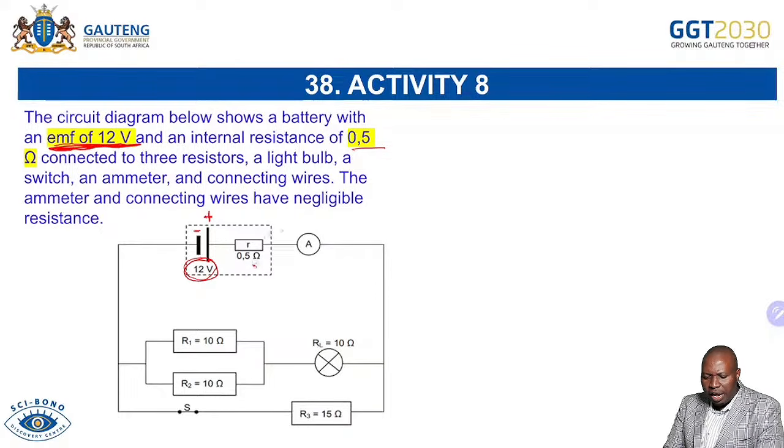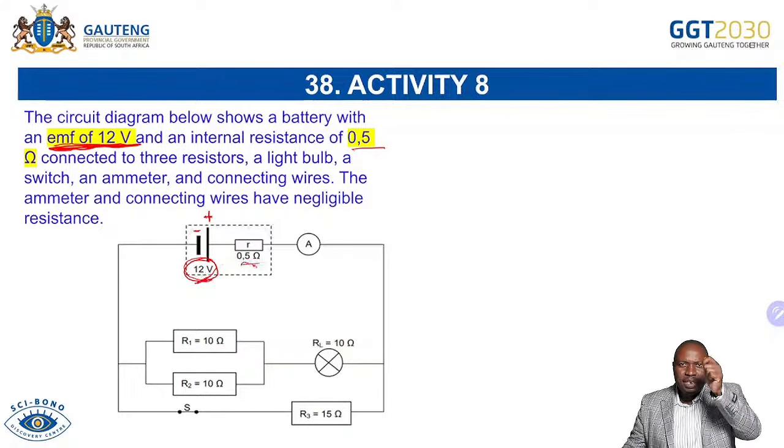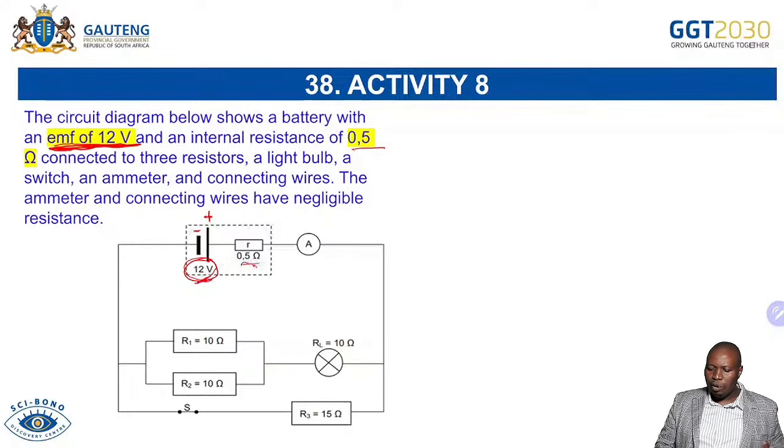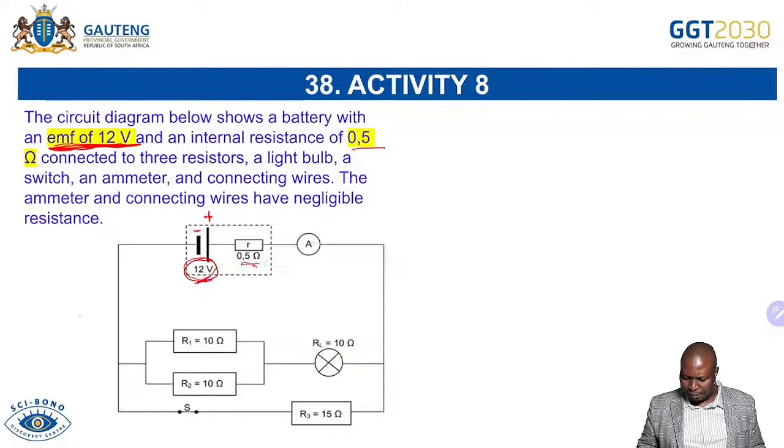So when we leave the internal circuit here, we won't leave with 12 volts because there is internal resistance that is saying, no, I'm resisting. You can't pass here. You must give me something. Of that 12 volts, something belongs to me. So definitely we know that the voltage that is going to leave and move the charges here, which we call terminal or external voltage, will be less than 12 volts because we have internal resistance.